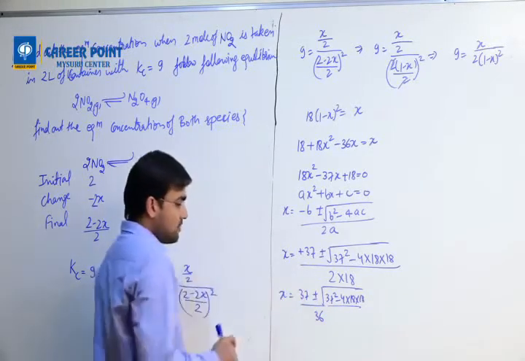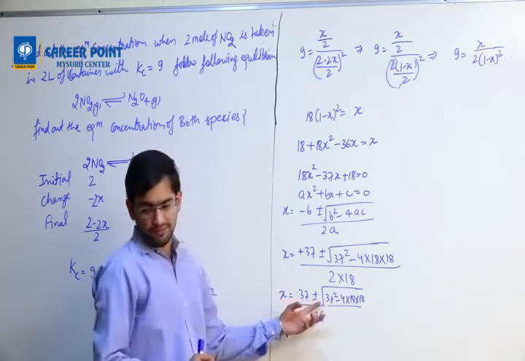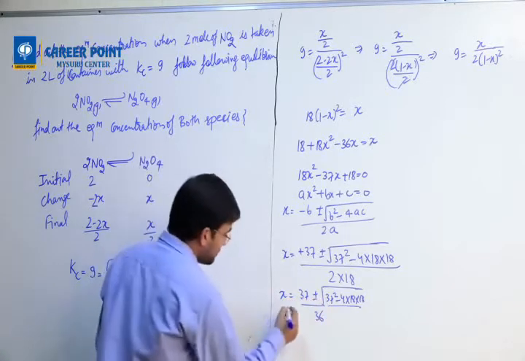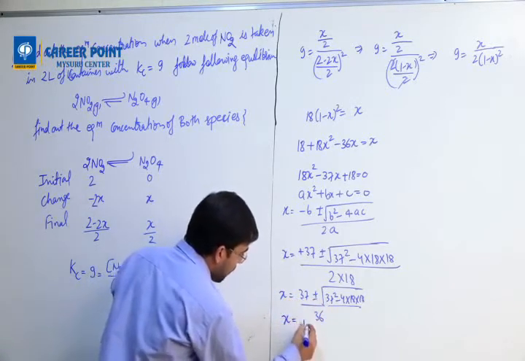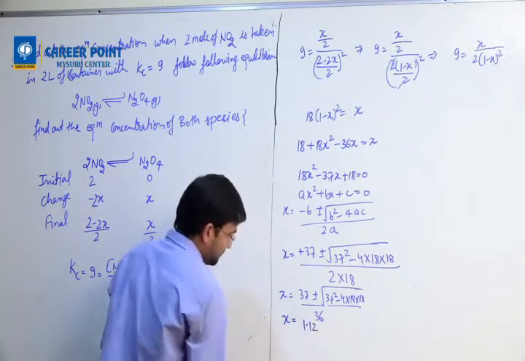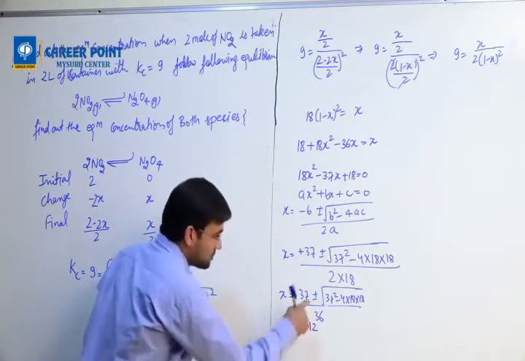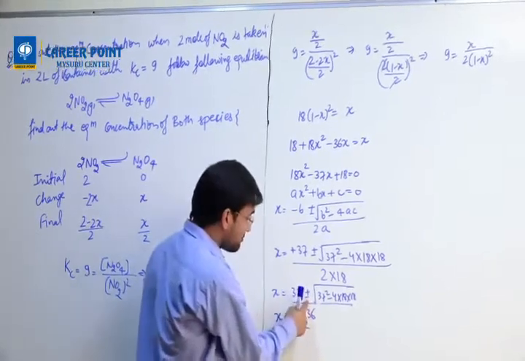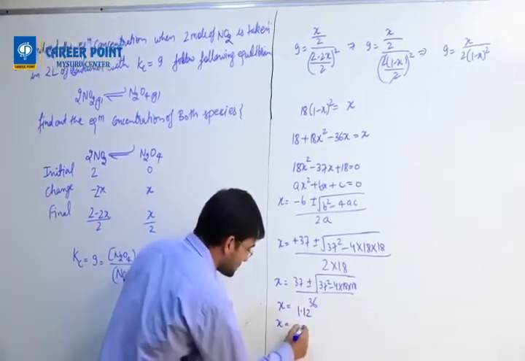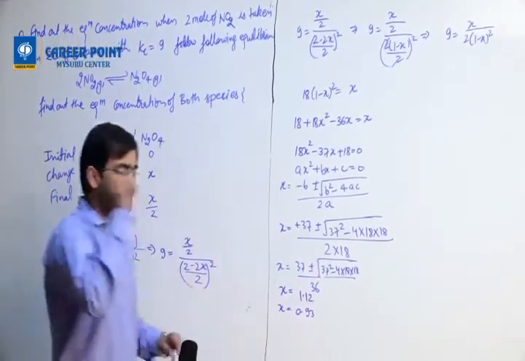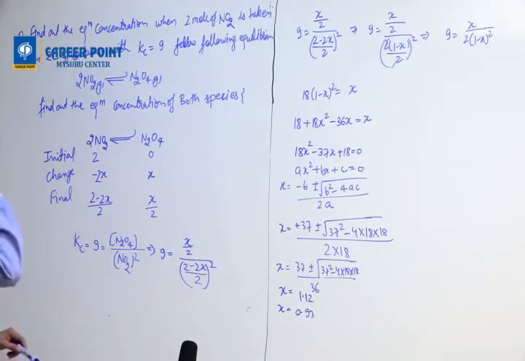So one value will come when you add both the sides. When you add, x would come as 1.12, and one more time x when you take minus, it will come somewhere as 0.93. Okay. Understand the point?